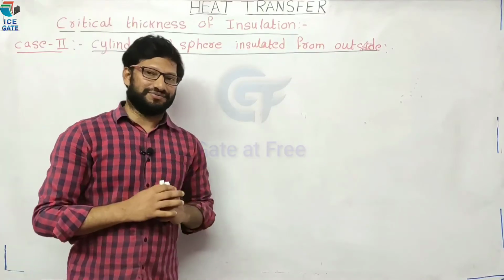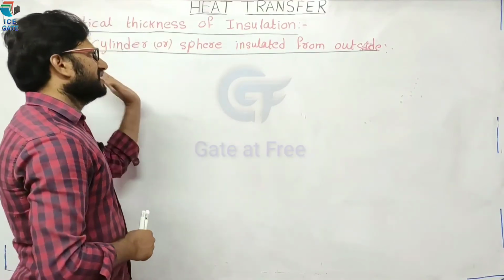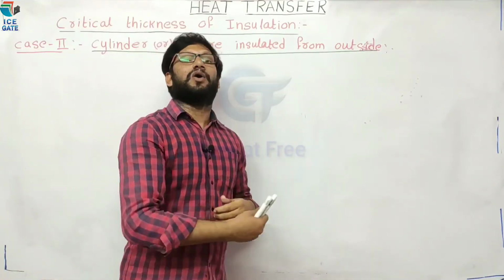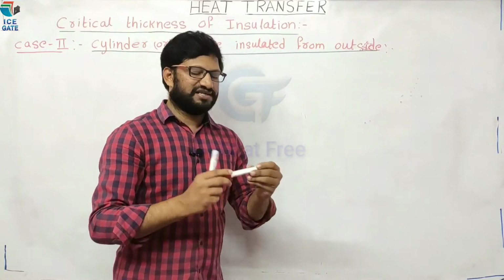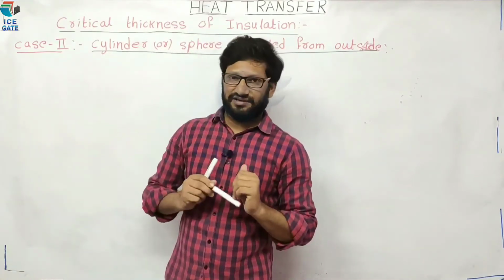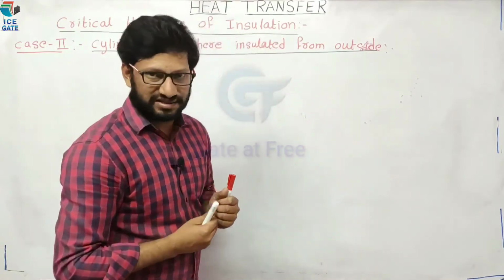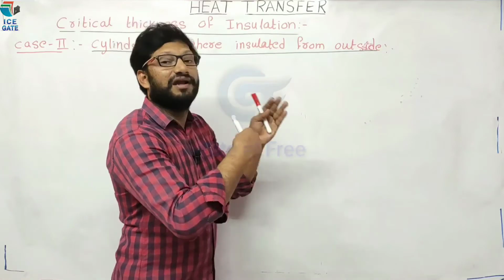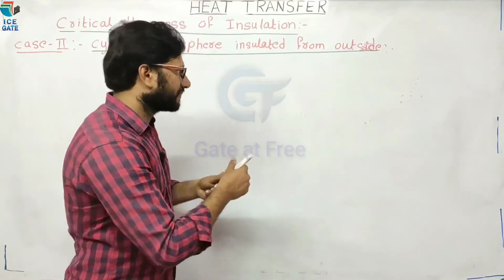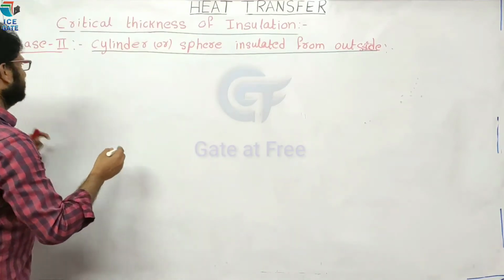Now, case 2. Let us do analysis for a cylinder or sphere insulated from outside. Let us say this is a cylinder. Now, this cylinder is insulated from the outside. Under this condition, let us analyze whether the heat transfer, by providing insulation, is increasing or decreasing. We will see. Now, let us do analysis on the cylinder.